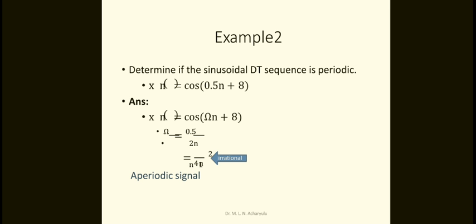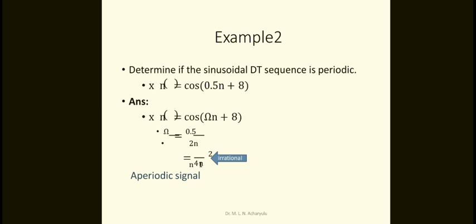Now we come to the second example. Determine if the sinusoidal discrete time sequence is periodic. For example, x of n is equal to cos of 0.5n plus 8. This is the given problem. Again, you need to find the omega value, because we already know that the function x of n is equal to cos of omega n plus some value, that is cos of omega n plus capital N. Here you observe that the formula should be related to the given equation.